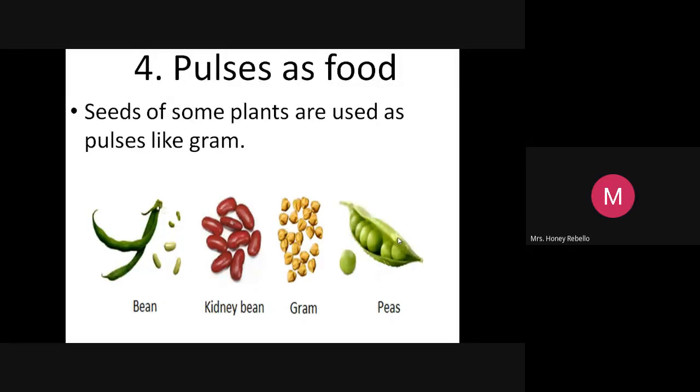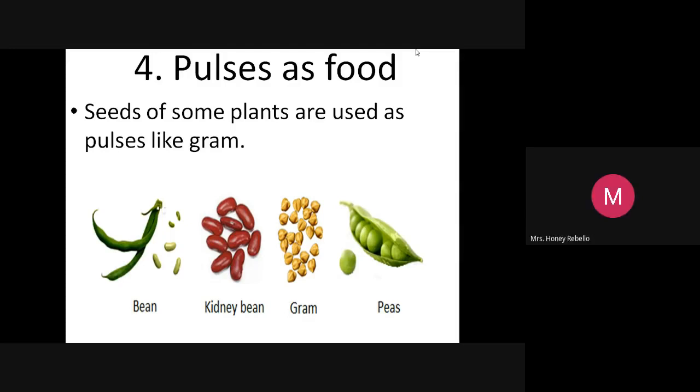Gram. See that. You'll make lovely gravy with this for your chapatis. And also peas, brown seed in the second column. You just use these green peas for kurma, then biryani, fried rice. So you can ask your parents to make all this for you. Seeing all these colorful pictures, you just choose and tell your parents what to make today. Okay. Now, pulses as food.